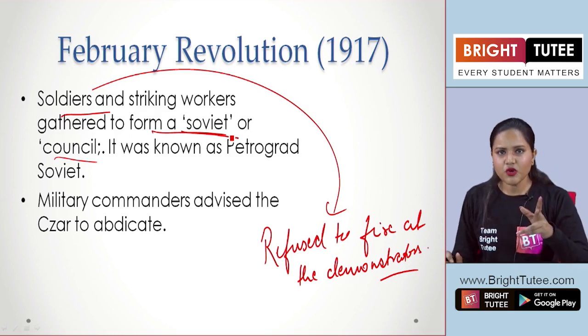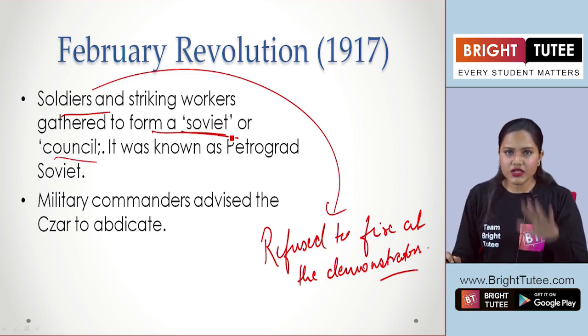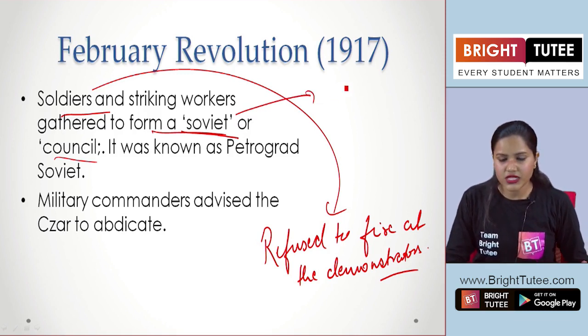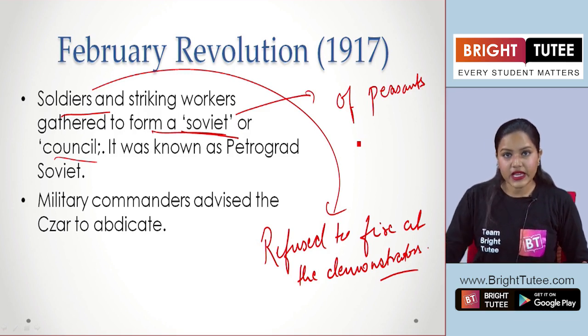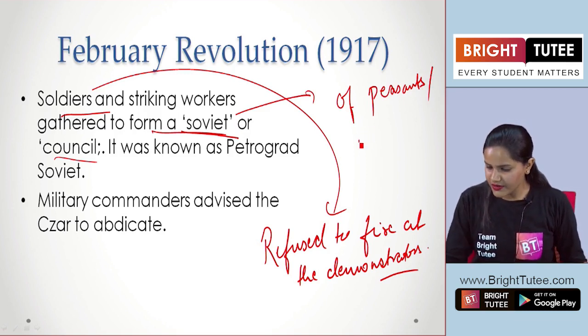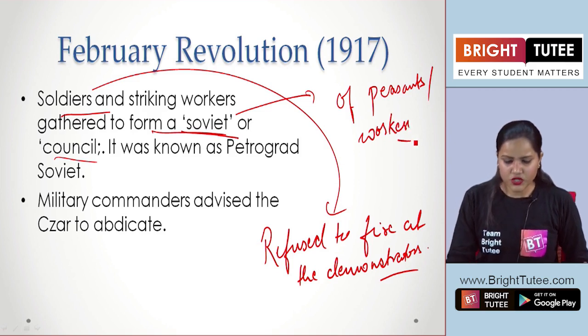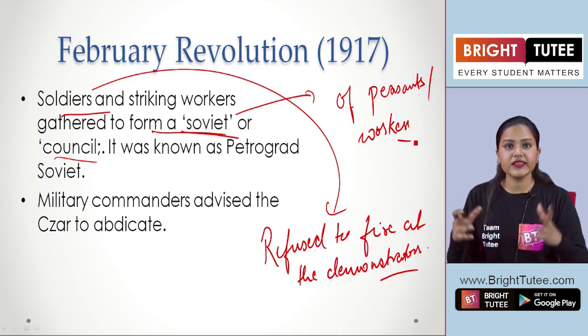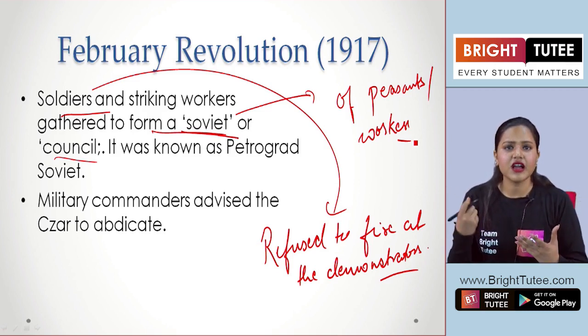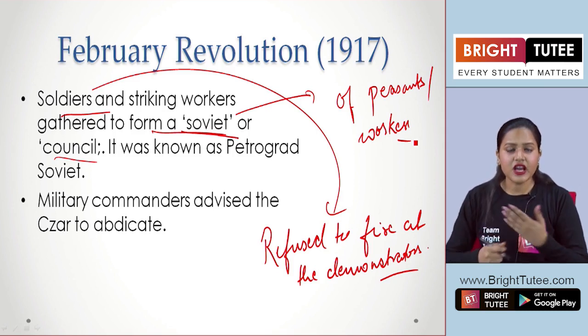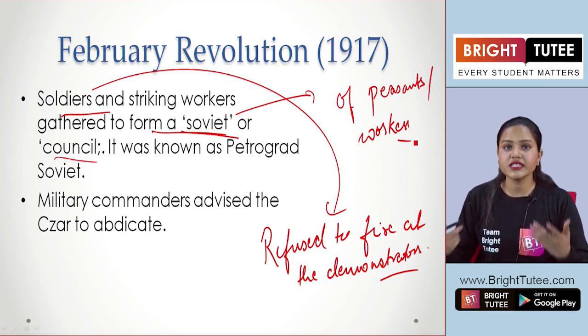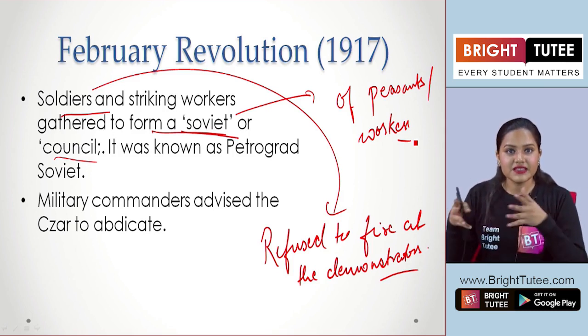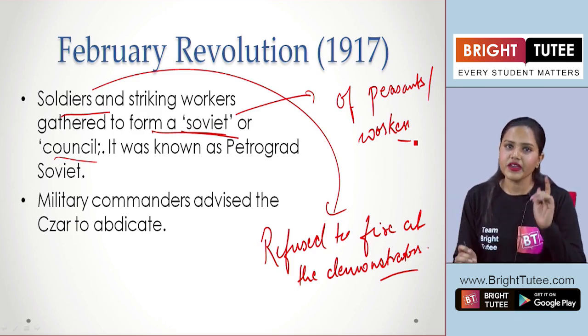Now, do you remember the term Soviet? We have already discussed it. In simple terms, it is a council of peasants and workers that was formed in the revolution of 1917. These people are forming the Soviet, the council, to discuss tactics: how they are going to move forward with their demands, and how they are going to overthrow the existing government, the Tsar, who is doing nothing to improve their conditions.